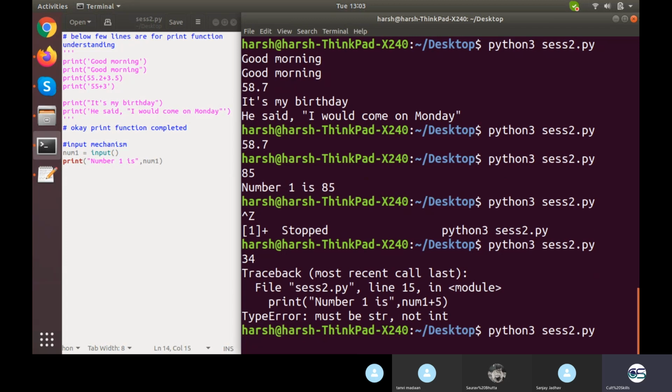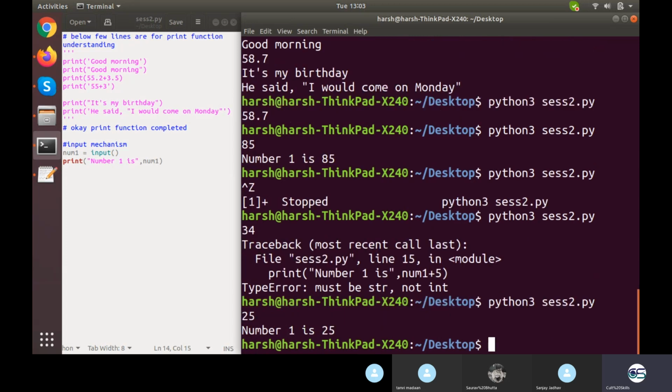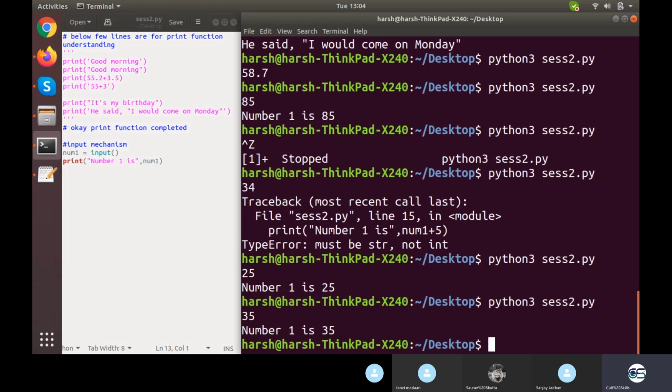Suppose I execute this file. It is executing and waiting for me to write something. I wrote 25 and I will press enter. When I press enter, this will go to num1. This will be stored in num1. So wherever I want to use this number, I can directly use num1. And how I am using it, I'm just printing it like number1 is num1. So number1 is 25 in this case, with no change in code. If I write 35 here, it says number1 is 35. Is that clear to everyone? How to take the input?